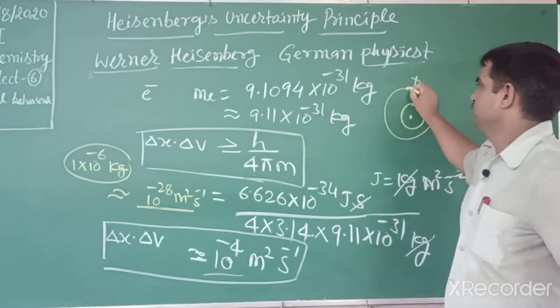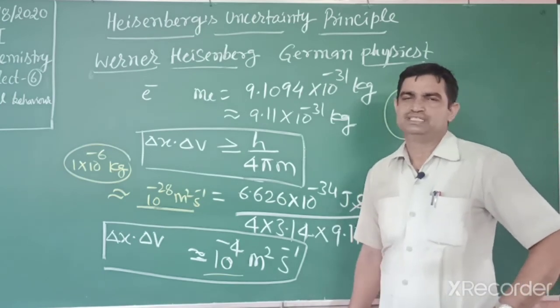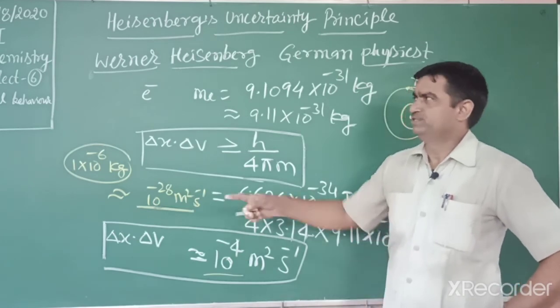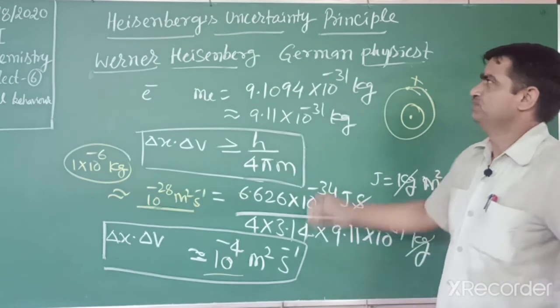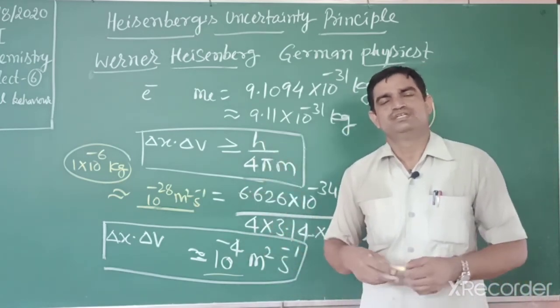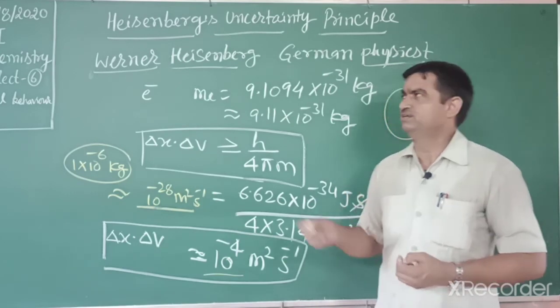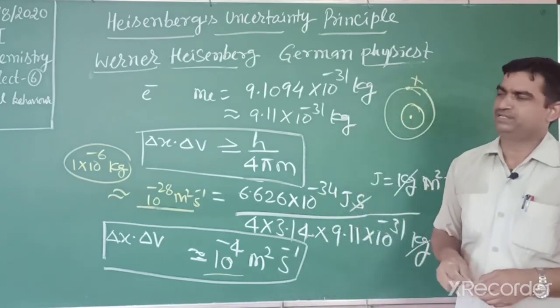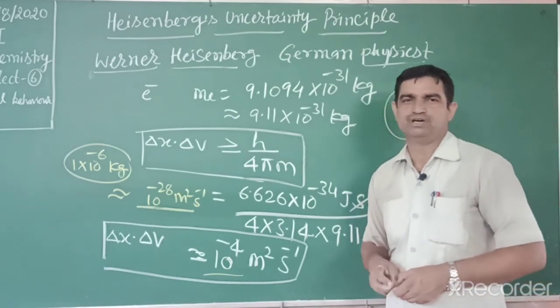So this is the reason for the failure of the Bohr model. The Heisenberg uncertainty principle was given after Niels Bohr: Bohr gave his model in 1913, then 11 years later, in 1924, came the de Broglie equation, and in 1927 this principle. After this a new model came, the quantum mechanical model.